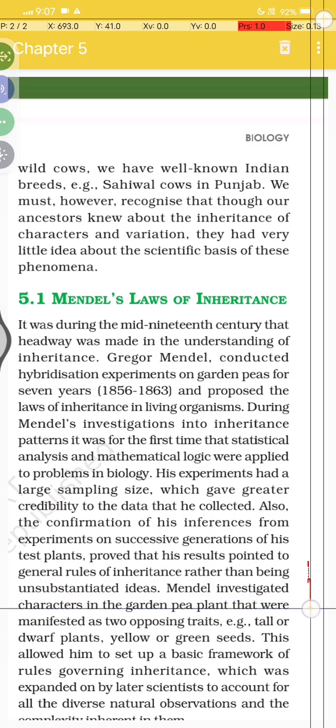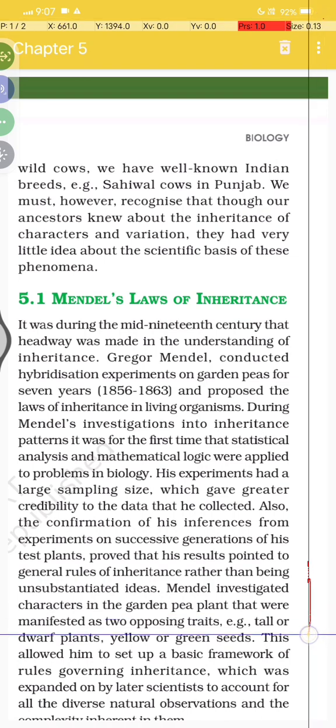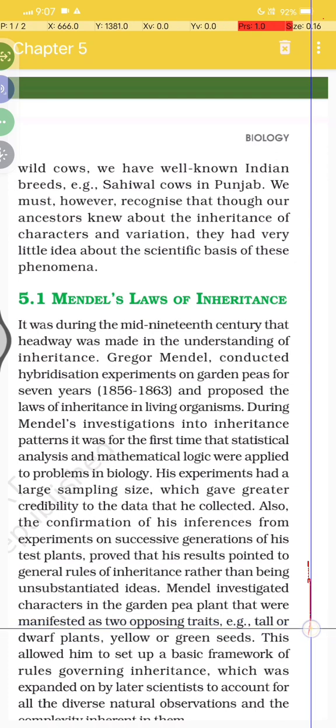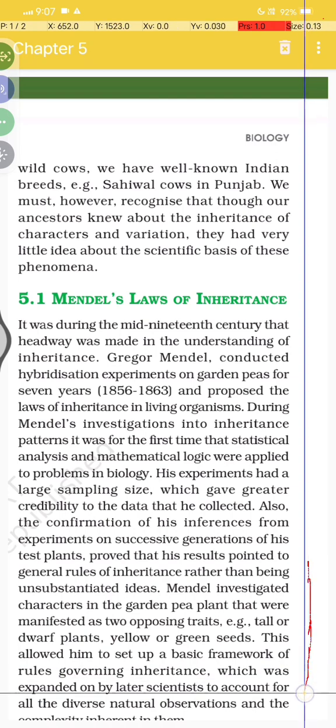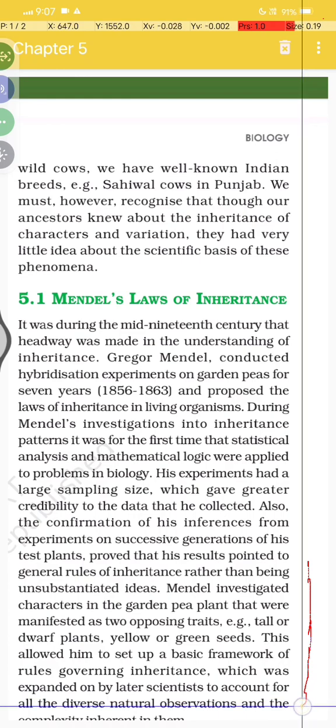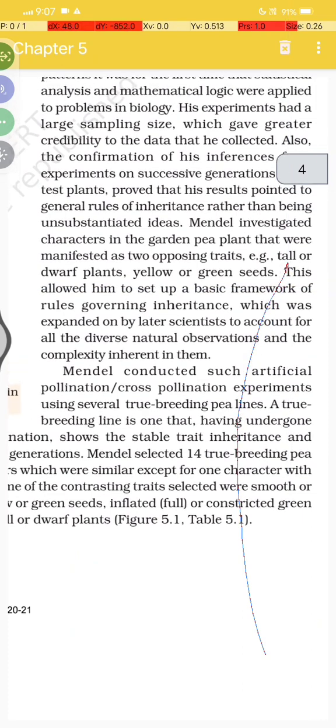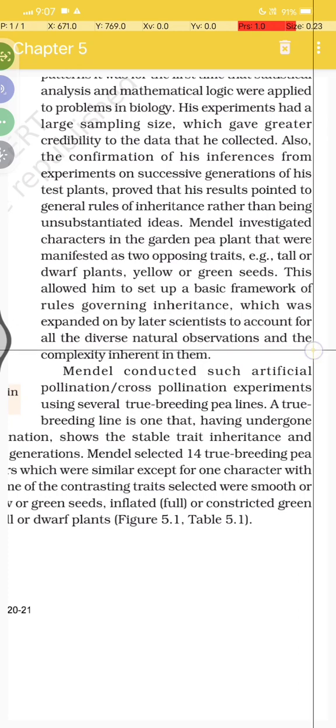Mendel investigated characters in the garden pea plant that were manifested as two opposing traits. Example: tall or dwarf plant, yellow or green seeds. This allowed him to set up a basic framework of rules governing inheritance, which was expanded on by later scientists to account for all the natural observations and the complexity of inheritance in them, okay?